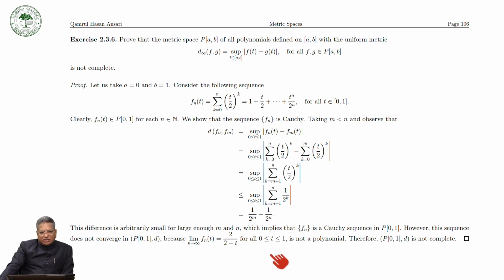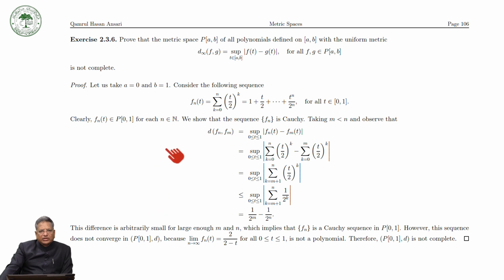But you can see that this is not a polynomial. So the limit of f_n does not lie in P[0,1], and therefore P[0,1] with d infinity is not complete.